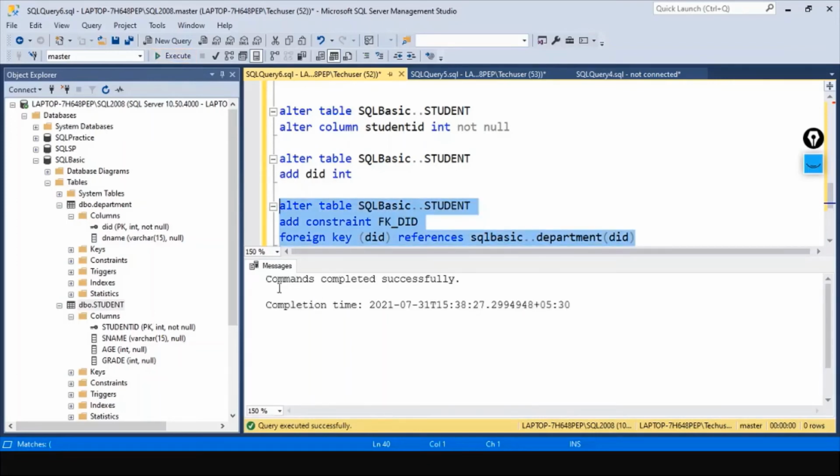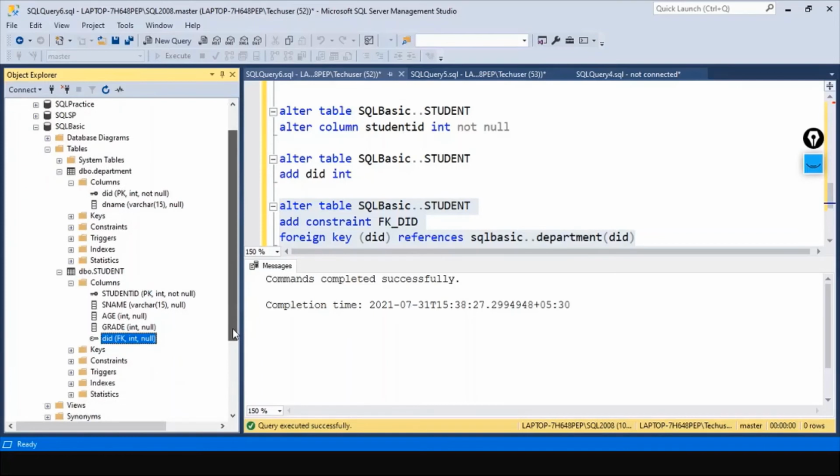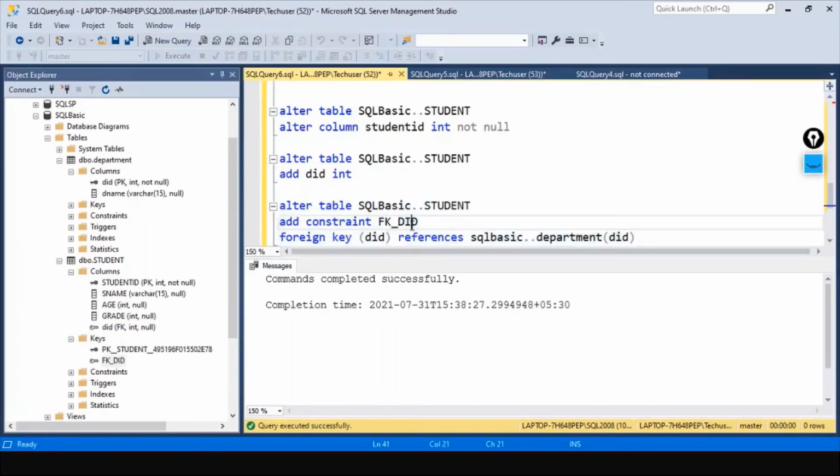Okay, it is successful. Let's see how it looks. Refresh. It is saying primary key for student ID, same way foreign key for this department ID. This foreign key DID is the name which we had given while creating the foreign key.